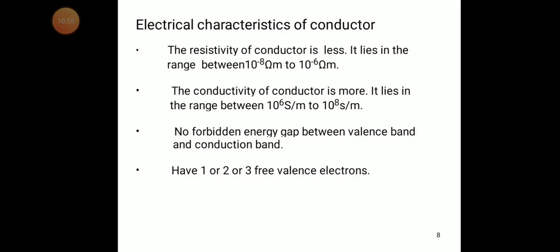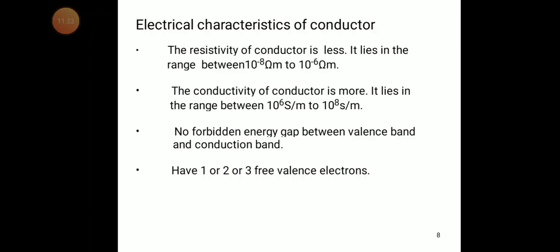I already said that conductivity means having a large number of free electrons. The conductivity of the conductor lies in the range between 10 power 6 Siemens per meter and 10 power 8 Siemens per meter. S indicates the conductivity.